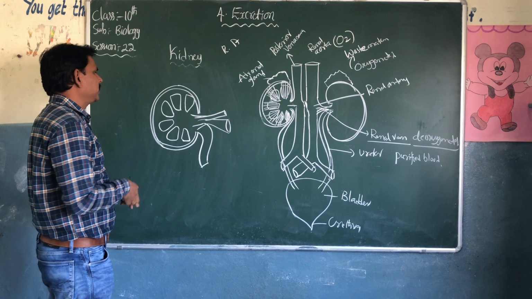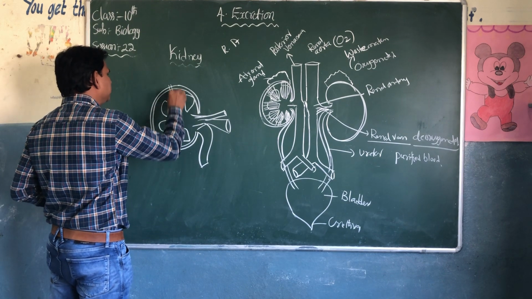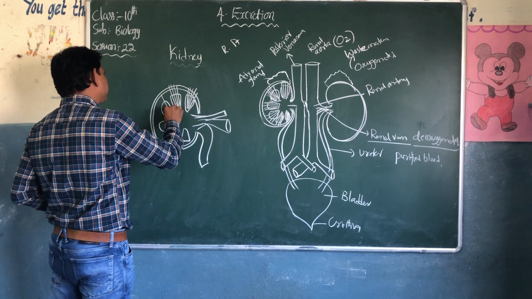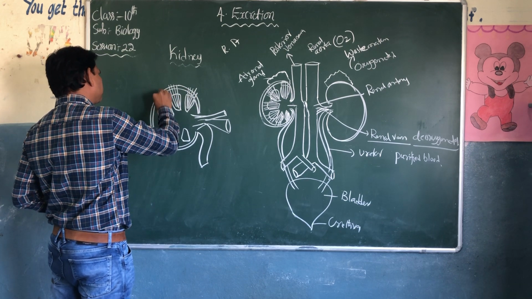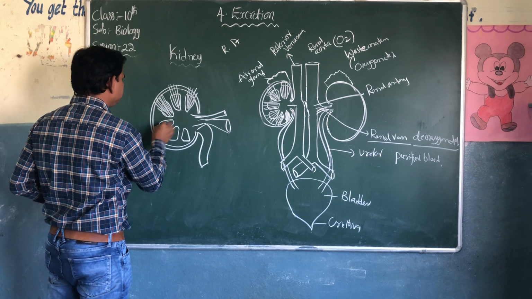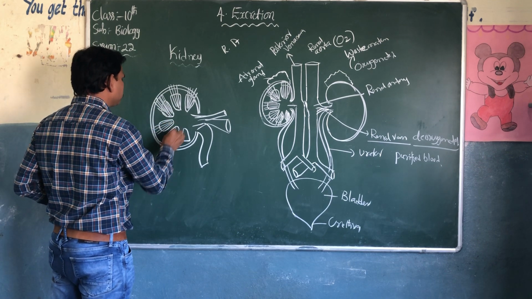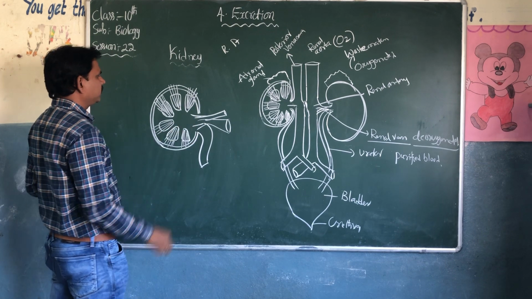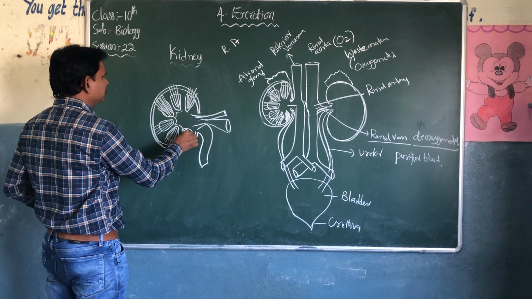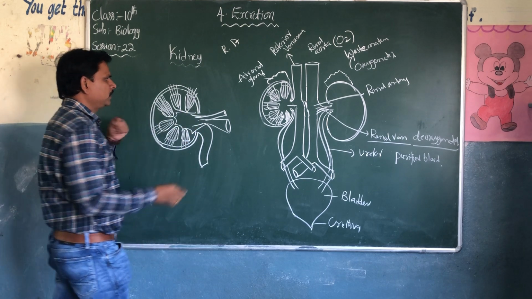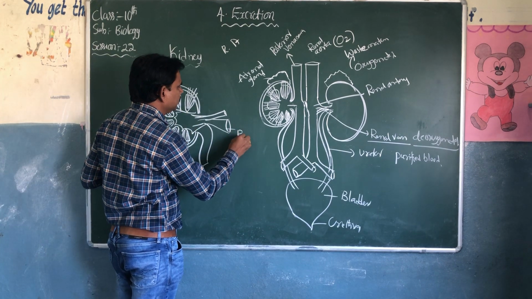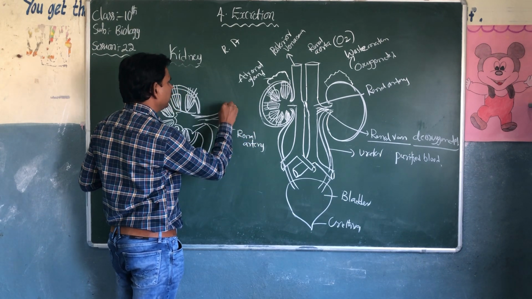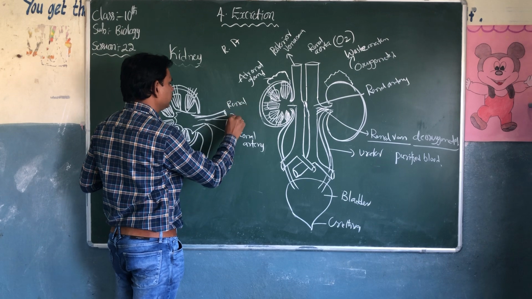LS of kidney, internal structure of the kidney. For the expression, there is no matter, but here, this is the renal artery, renal vein.